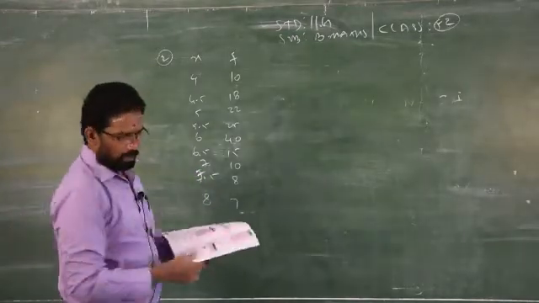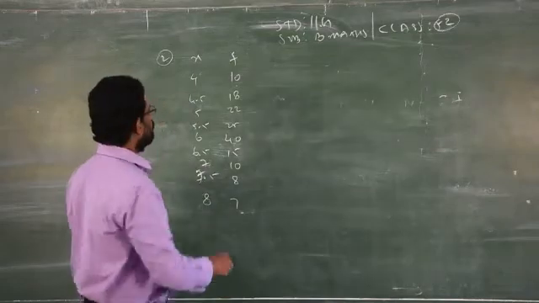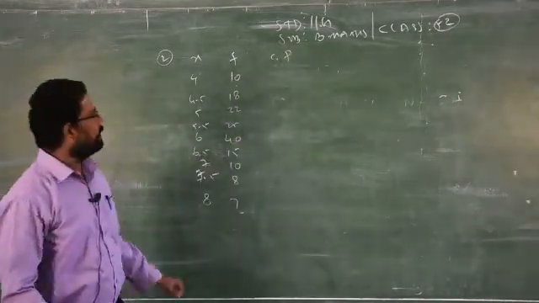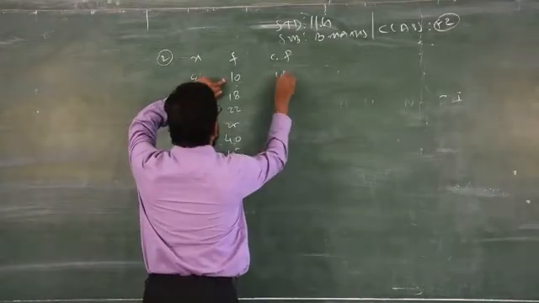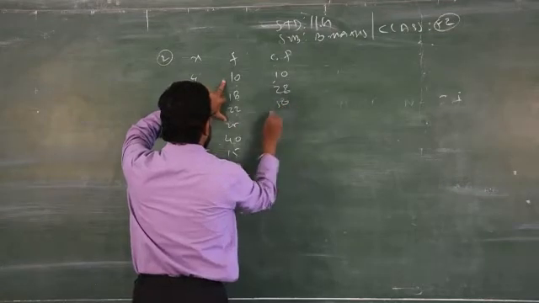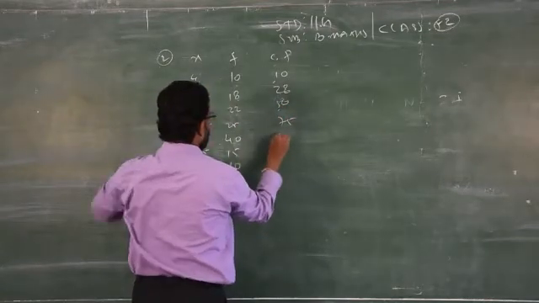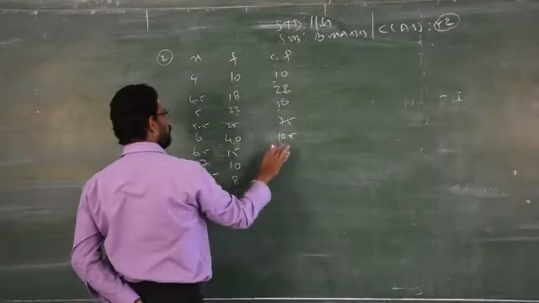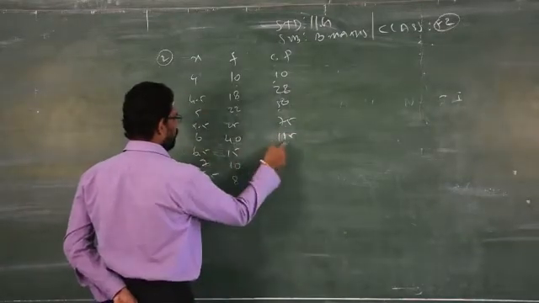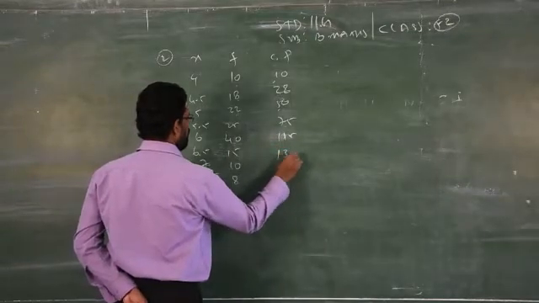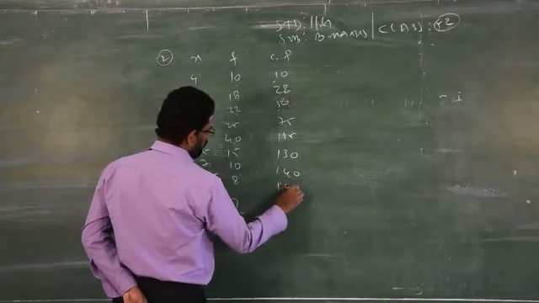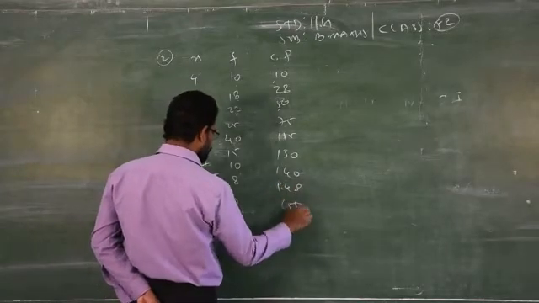Clear? So for grouped data you should find the cumulative frequency. You know this, you can use it in the lower class to find the median. How to write cumulative frequency? 10, add 28, this will be 50, then 75, 105, 115, 130, 140, 148, then 155.